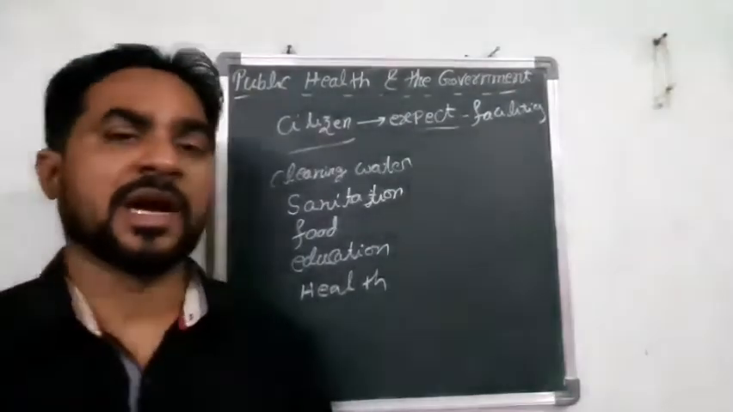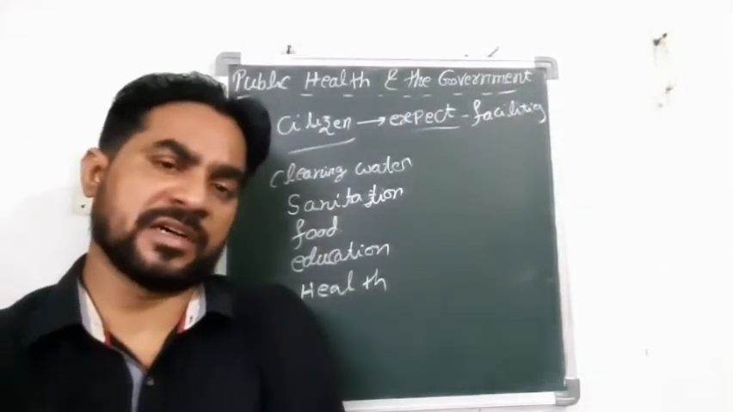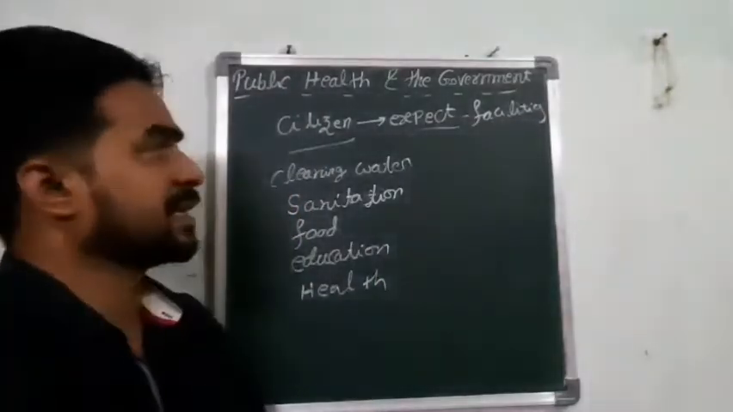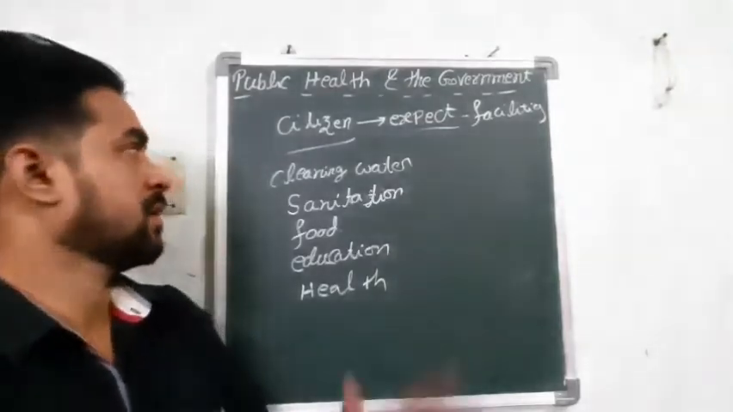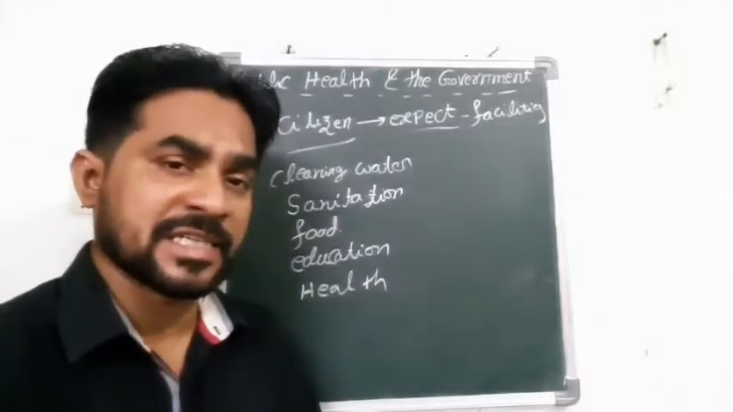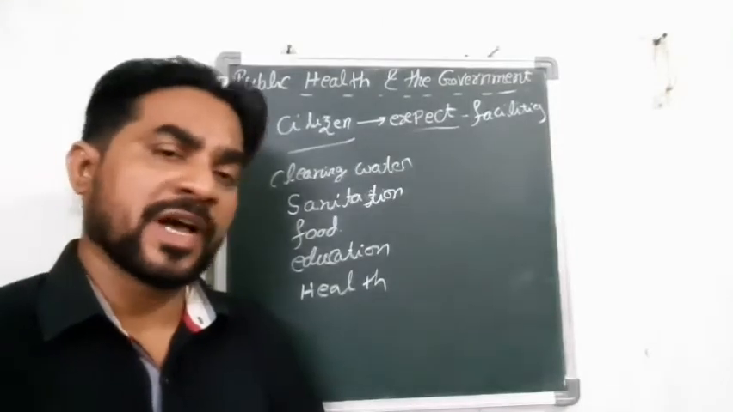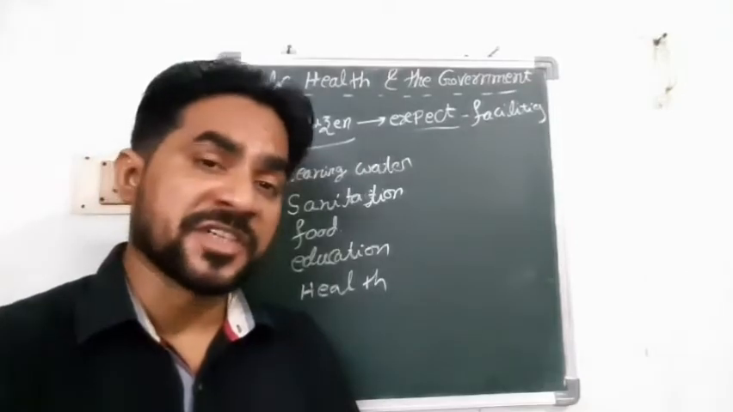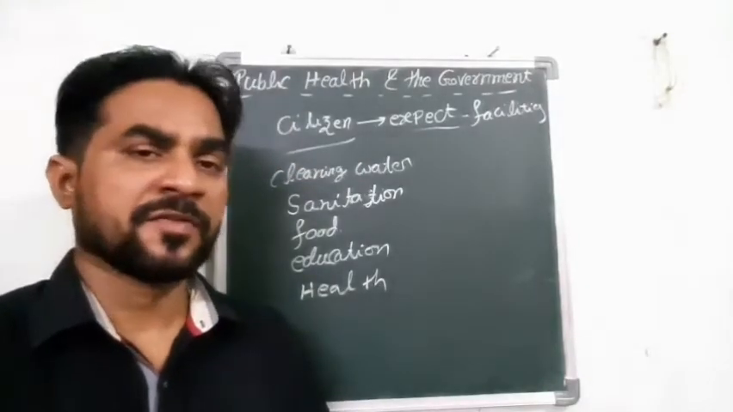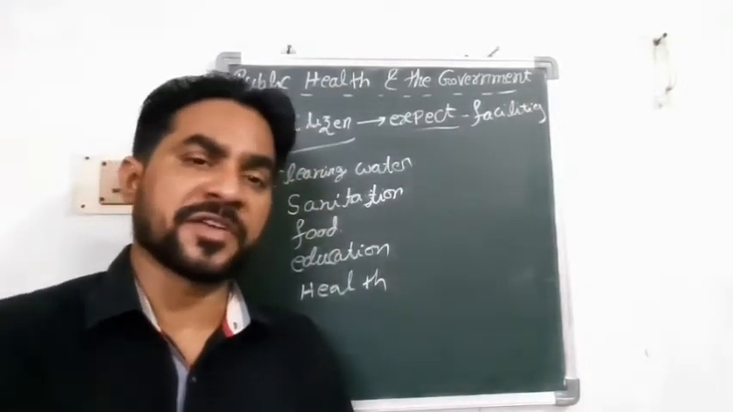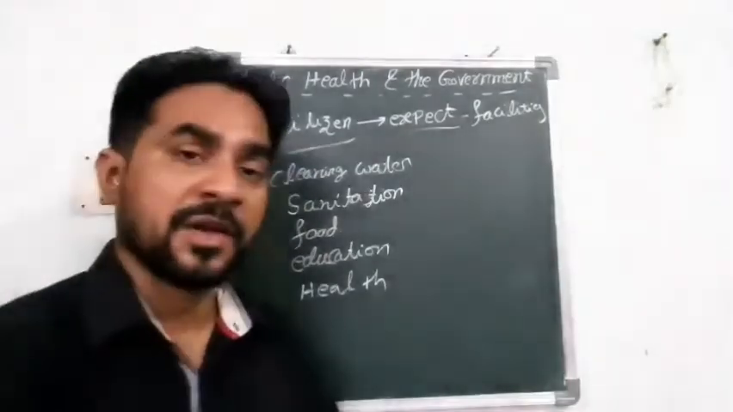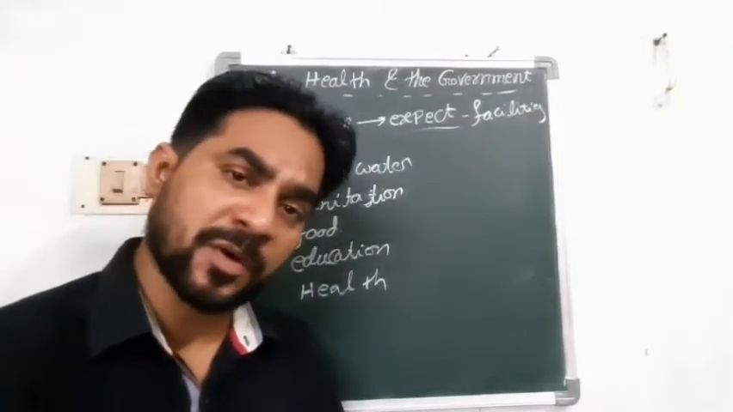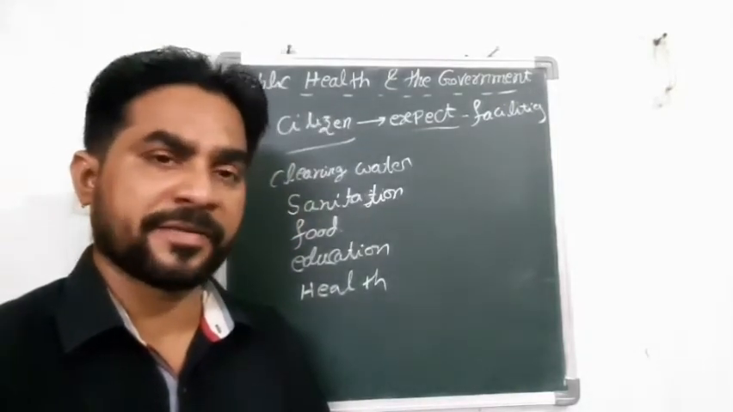One more time I am going to give the revision. Our topic is public health and the government. Here, as a citizen of a country, we are expecting some benefits or facilities from the government side. For example, we want clean water, meaning proper water for drinking. The water is provided by the government only, not by the private side.